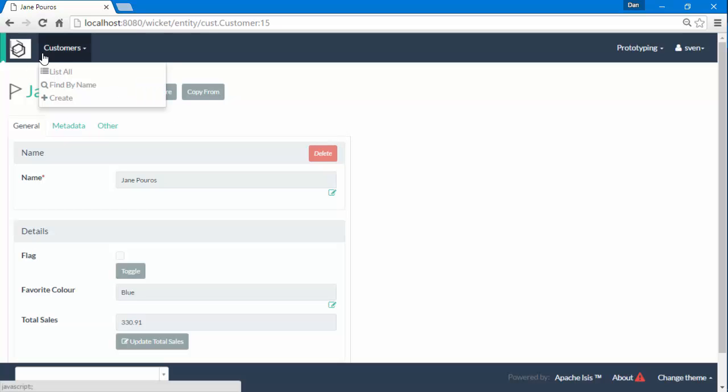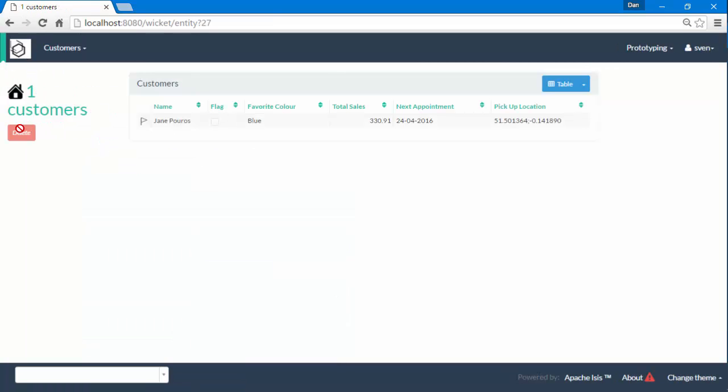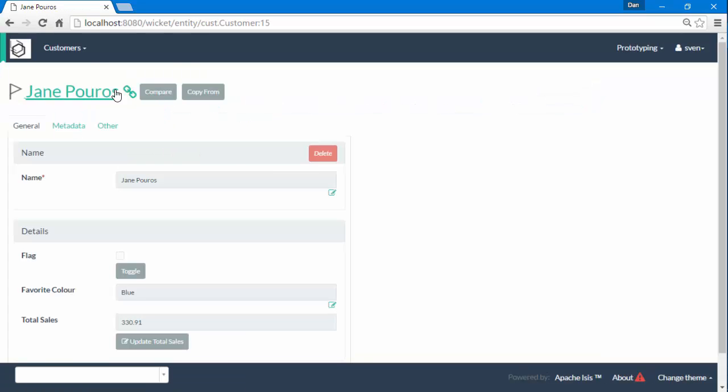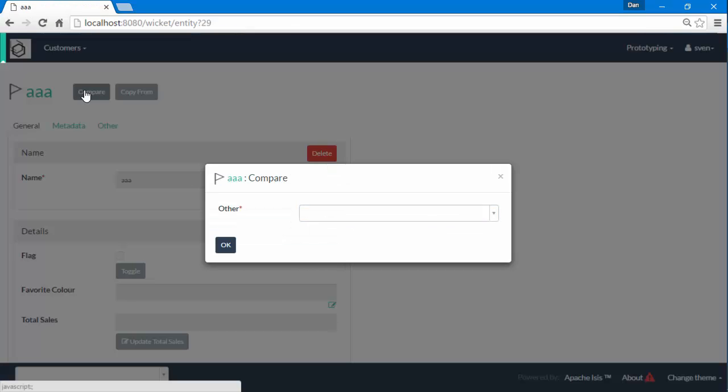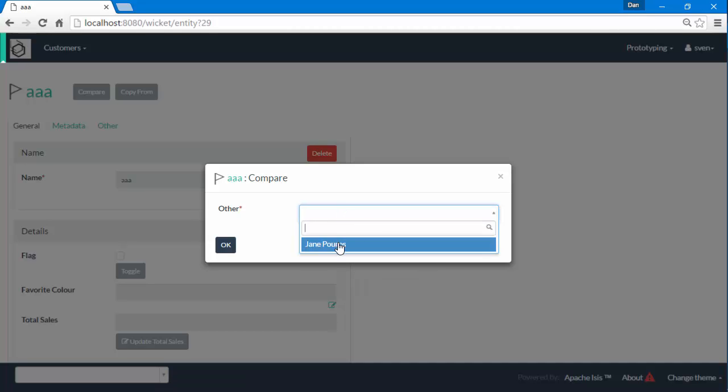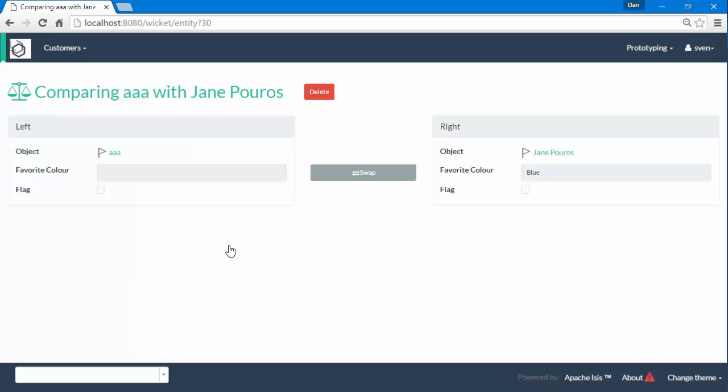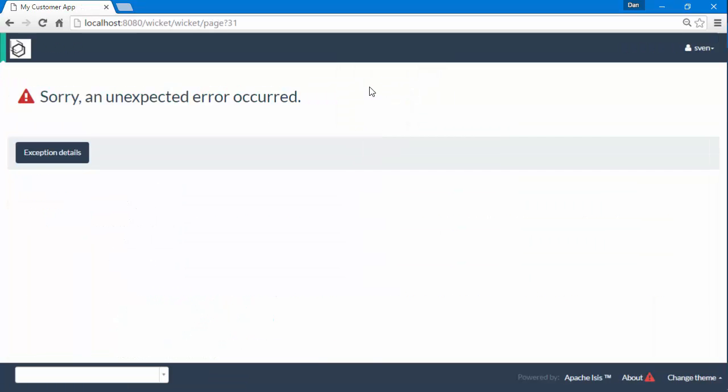But one thing I did notice is that I'm getting a delete action here on the home page, and also if I were to, well, let me just create a new object very quickly for a second. If I were to compare this object with another one just to get to the view model, you can see I've also got the delete action here. And why is that the case? Because this is a mixin action which is being mixed into object, and the view model is an object, and if I try to do this, it all goes horribly wrong.